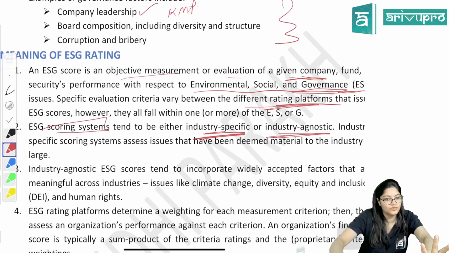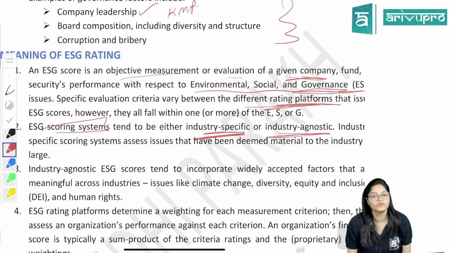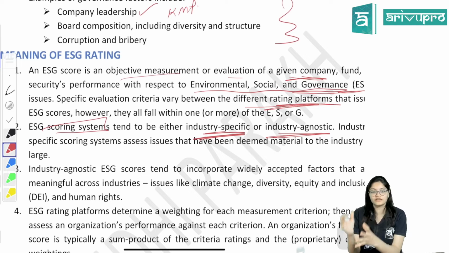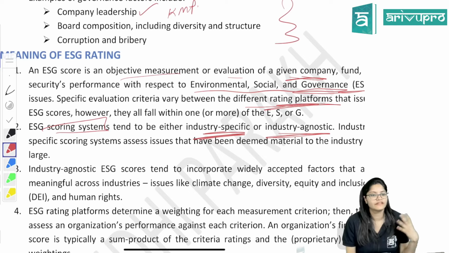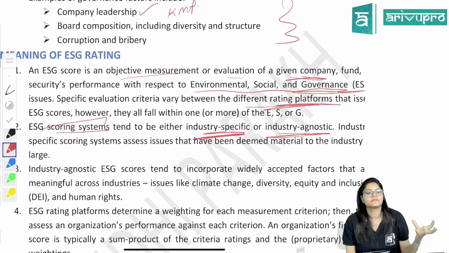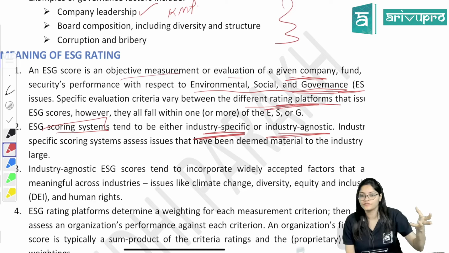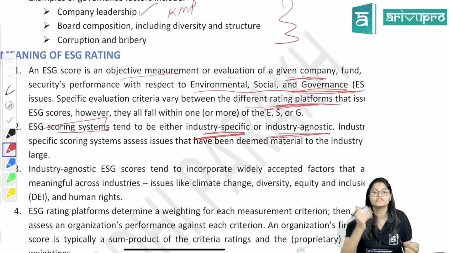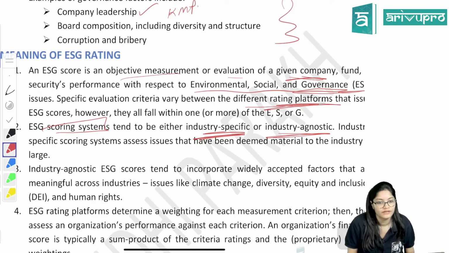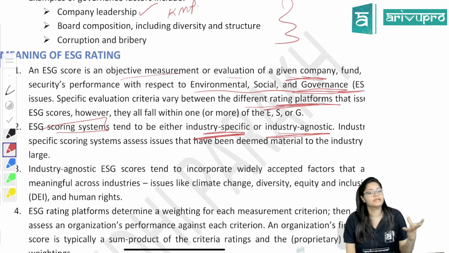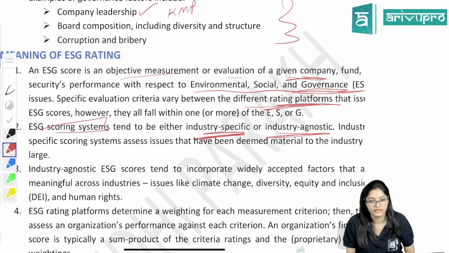What is ESG score? ESG rating means giving scores, giving an objective measurement, evaluating any company, any funds, any securities with respect to environment, social and governance factors, right? Different organizations, different platforms use different criteria to give the ESG scores. Done. Now the scoring system can be industry specific or industry agnostic.